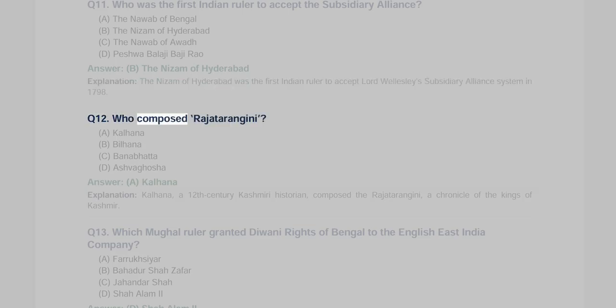Q12. Who composed Rajtarangini? A. Kalhana, B. Bilhana, C. Banbhatta, D. Ashwagosha. Answer A. Kalhana. Explanation. Kalhana, a 12th century Kashmiri historian, composed the Rajtarangini, a chronicle of the kings of Kashmir.